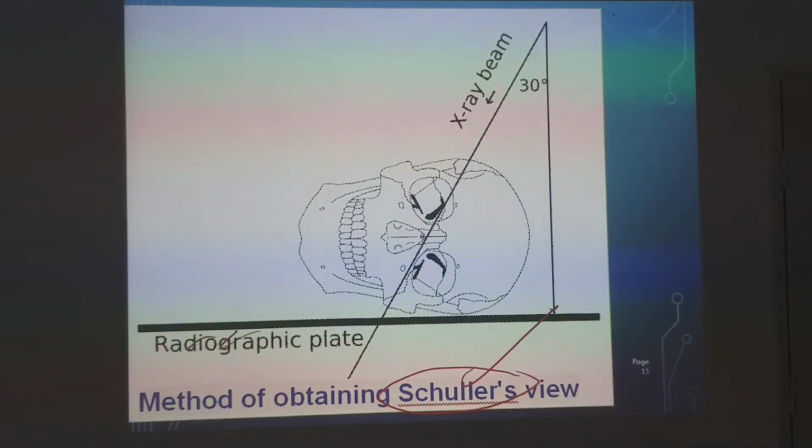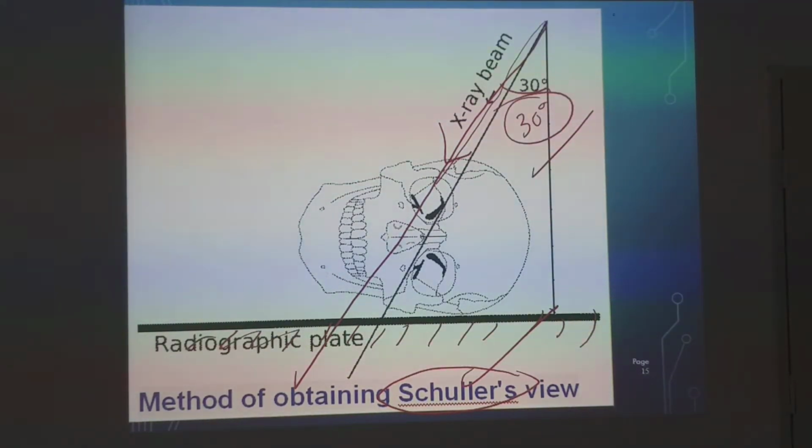So this is the radiographic plate. This is X-ray wherein this bone is being recorded from here to here. These rays will go at an angle of 30 degrees to the vertical. 30 degrees to the vertical. That is what is called as Schuller's view.